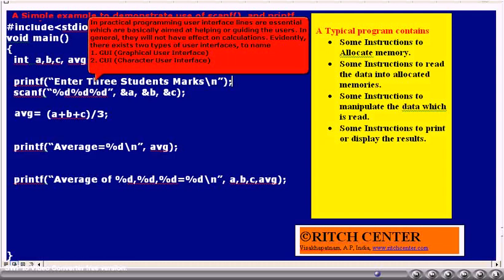There we can execute DOS commands. That mode is called character user mode. So we can write programs to make such types of user interfaces also. In this program we have included simply a printf statement which will help the user know that he has to enter 3 numbers now.